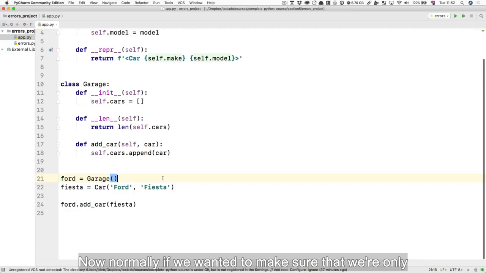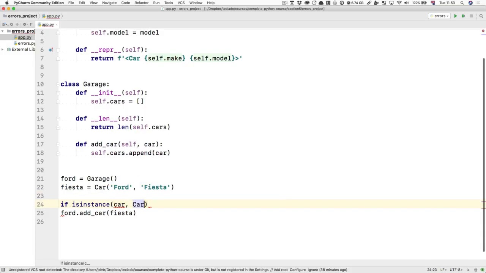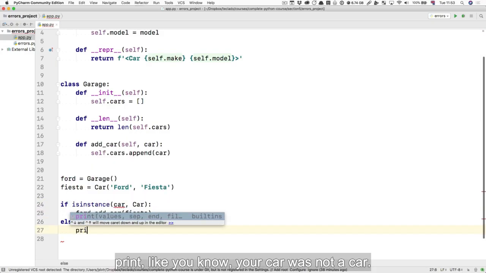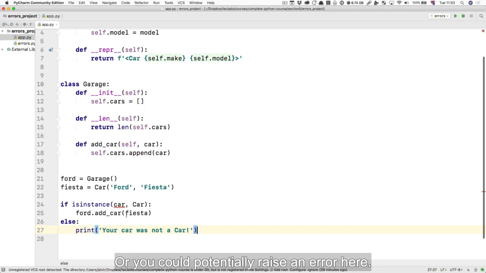Now, normally, if we wanted to make sure that we're only adding car objects to the garage, we could, of course, do this. If isInstance car, then do this, else print, your car was not a car. Or you could potentially raise an error here. Sorry, this should be Fiesta, not car.